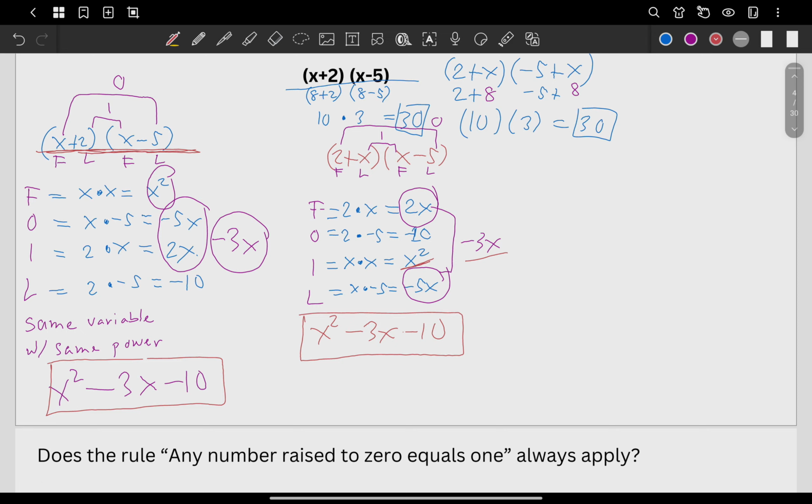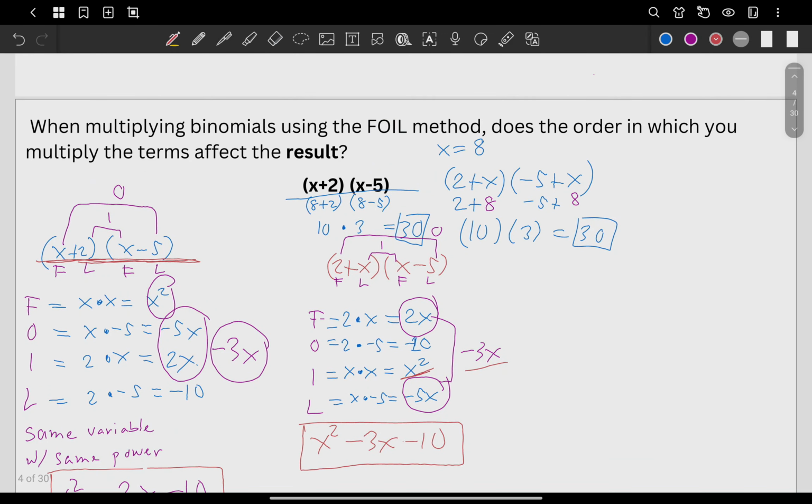Yes, we did. So when multiplying binomials using FOIL method, does the order matter in the result? The answer is no. Okay, I hope we're good with that one.